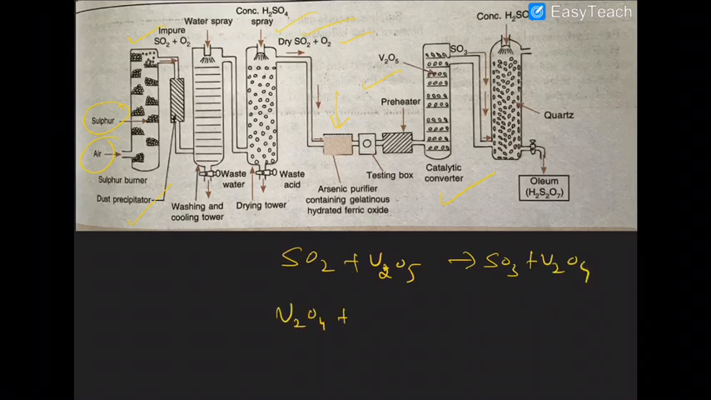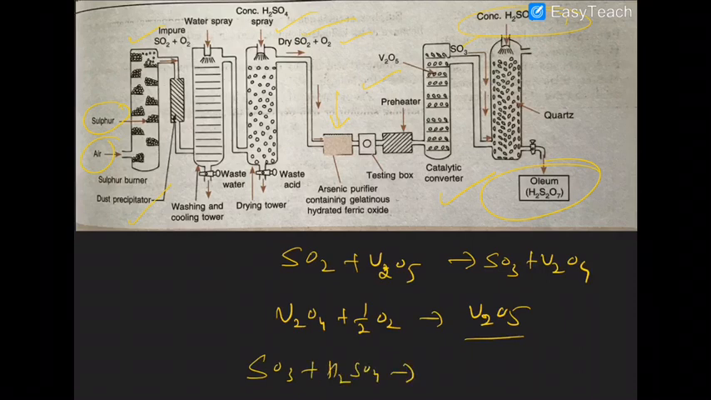V2O4 again reacts with oxygen to give back vanadium pentoxide. So that's how the process takes place. Okay, sure about that? After that, the produced SO3 is passed into concentrated sulfuric acid, in the form of oleum, because SO3 when mixed with H2SO4 transforms into oleum.